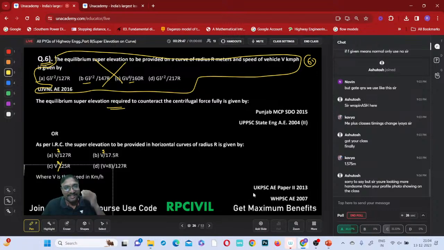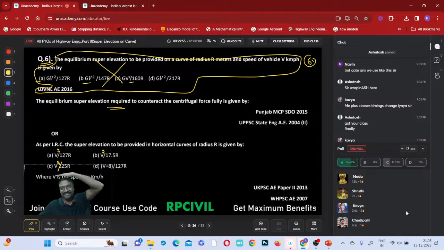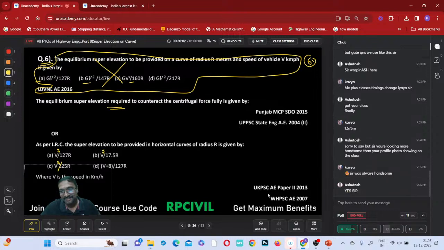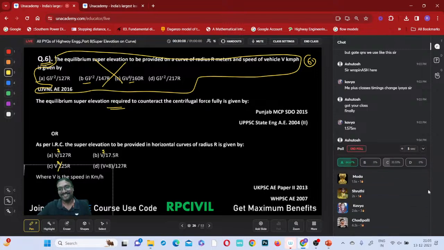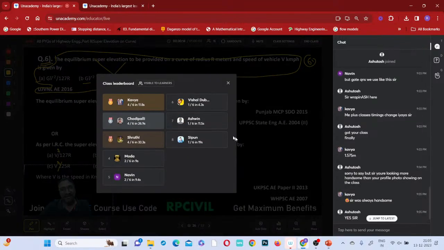So here now only the haircut is there. They're looking like a small child, na? Here looking like an uncle, na? Moda, Shruti, Kavya, Chodipalli answered correctly. What about the others? Because when more hair is there, I look like a small child. When less hair is there, I look like an uncle, grandpa also sometimes.